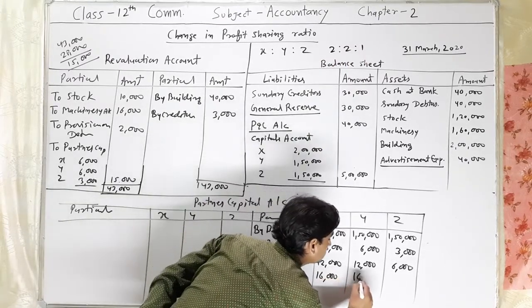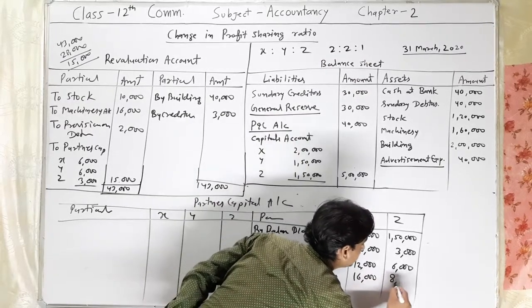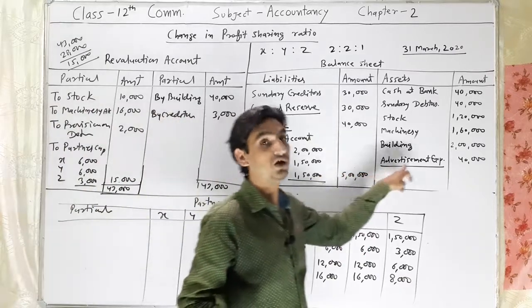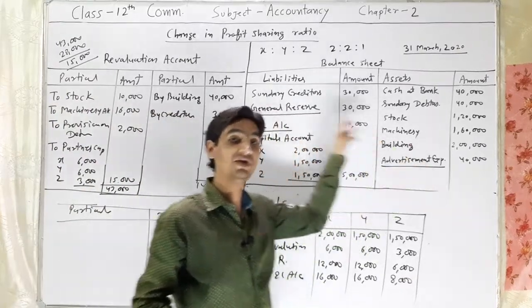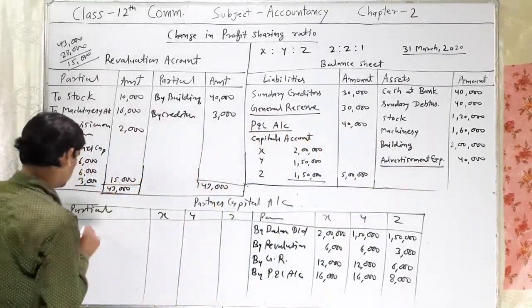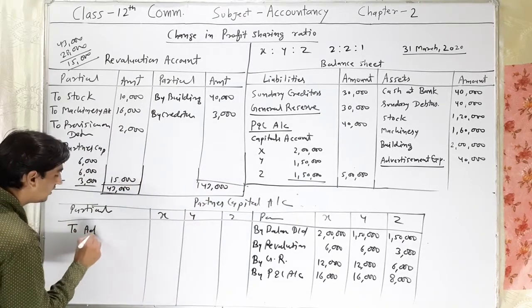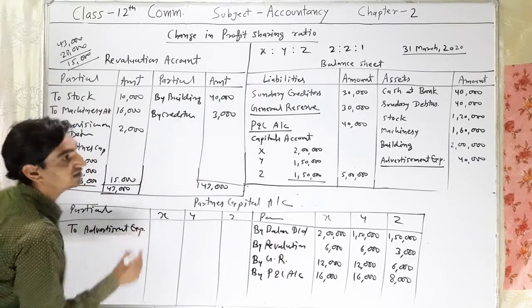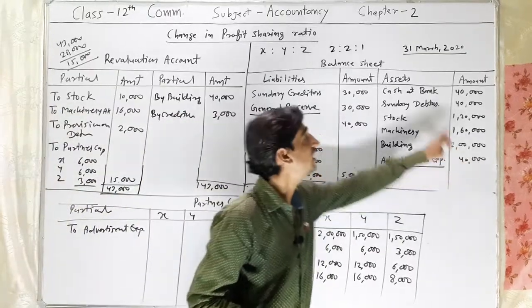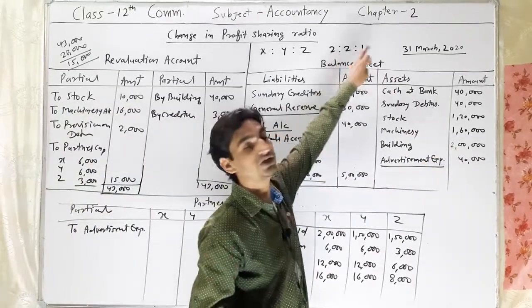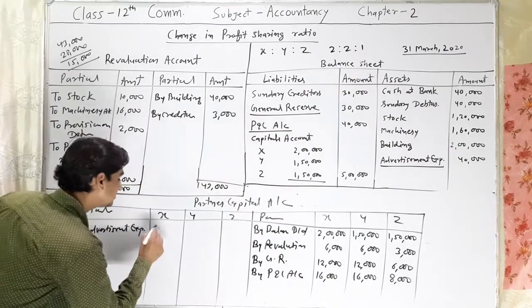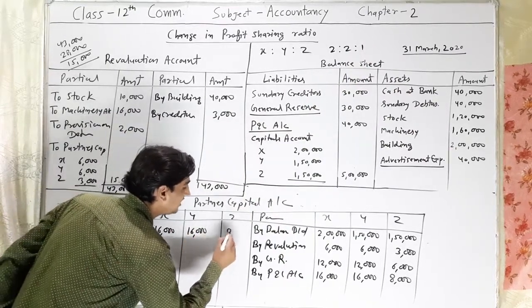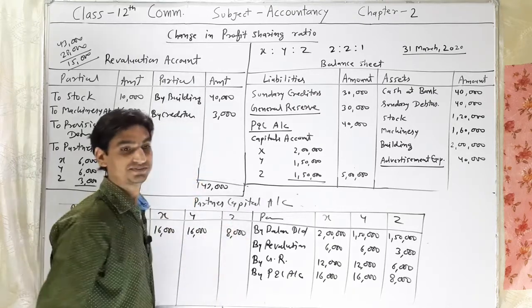16,000 and 8,000. And this is the loss. The loss will be transferred to the debit side of the partners' capital account, for advertisement expenses. The value is rupees 40,000 distributed in 2:1. So here 16,000 for X, 16,000 for Y and 8,000 for Z.